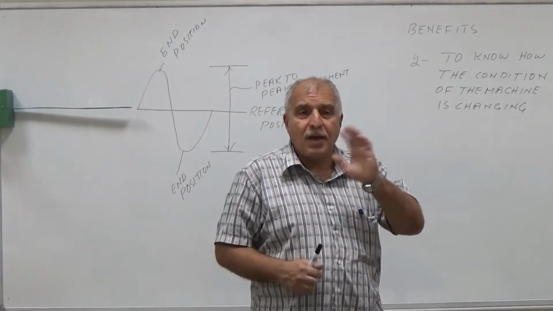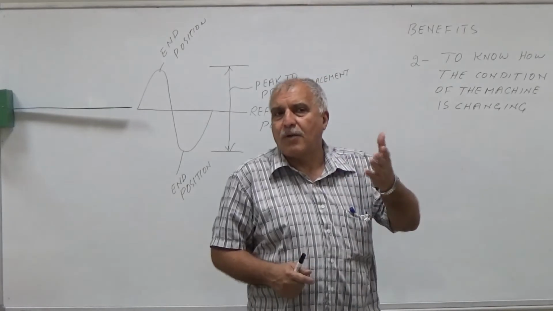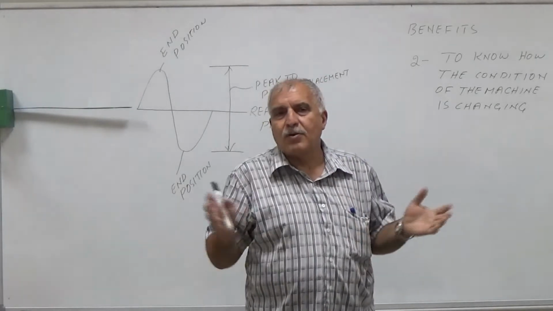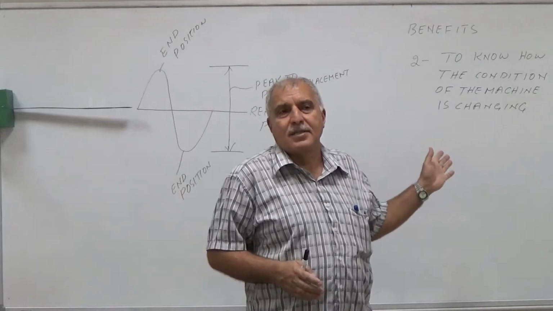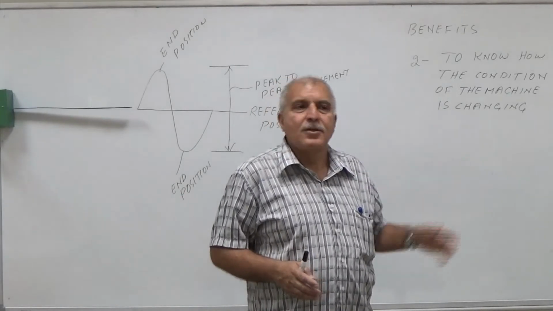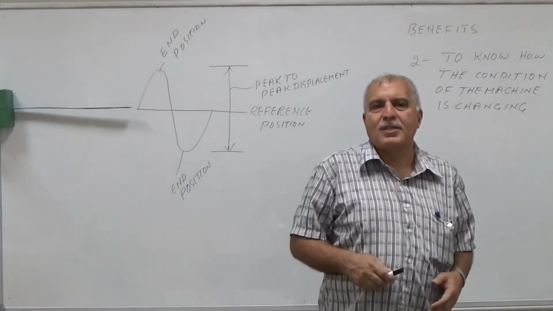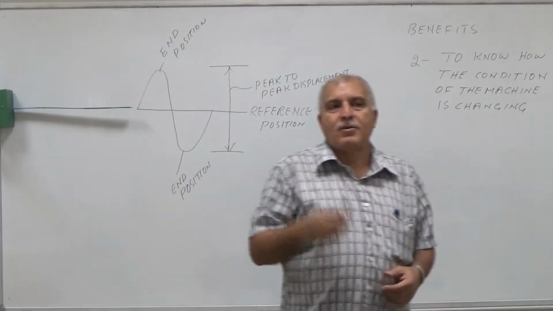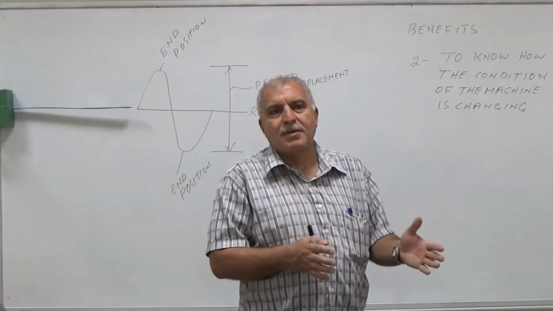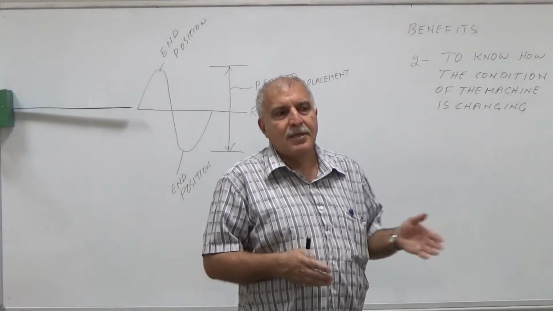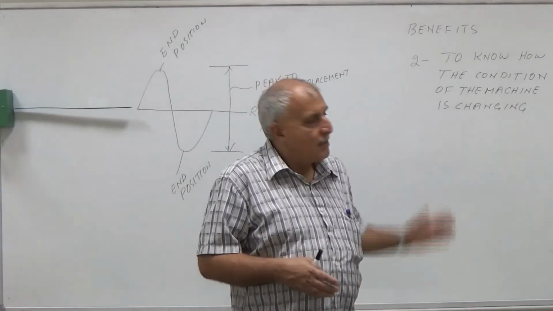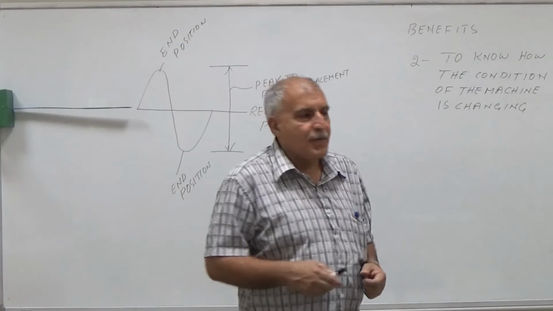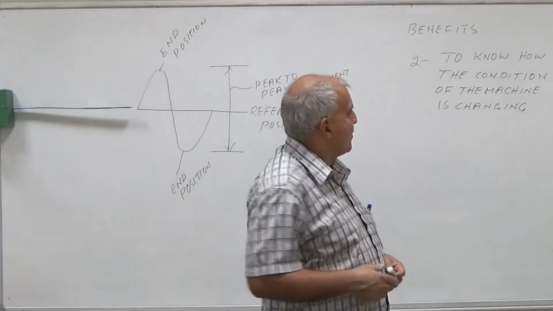So I will say, okay, after 2 months I will not be needing this machine. This machine will be spare, so I will repair it. I will find out what is the problem, I will arrange the spare parts, and after 2 months I will arrange for the repair or maintenance of the machine.